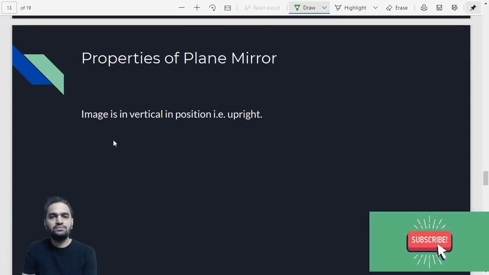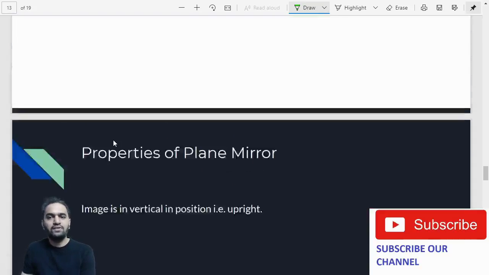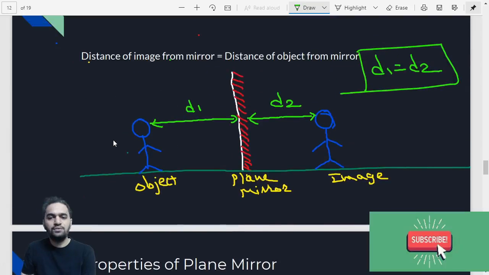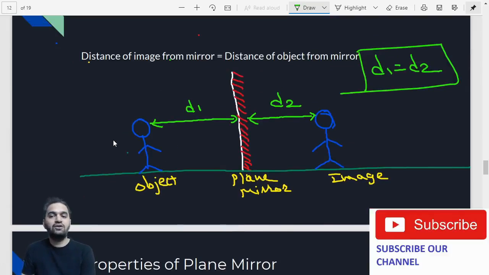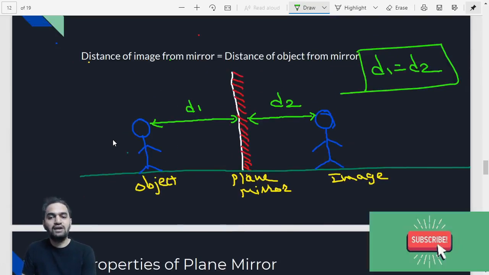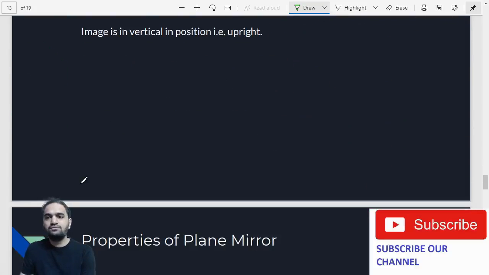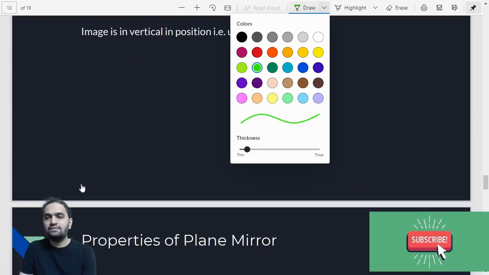Let us talk about the third property. Image is vertical in position, that is upright. Now you must have seen that, suppose let's say if this is your object, you are going to see the same, like the head will be head and the toes will be toes. I will just give you some example.